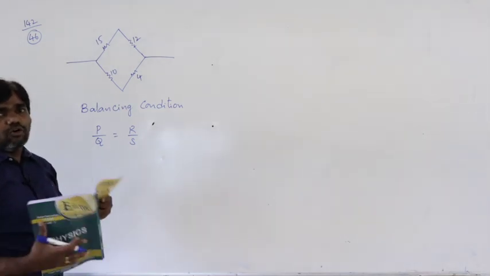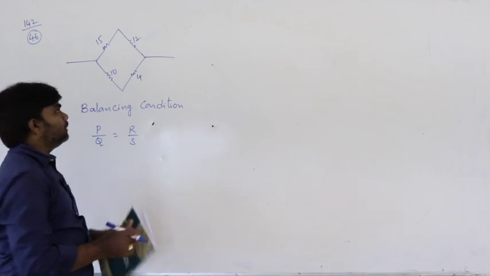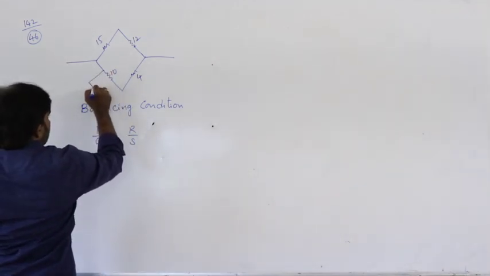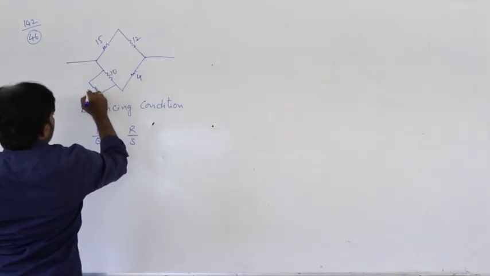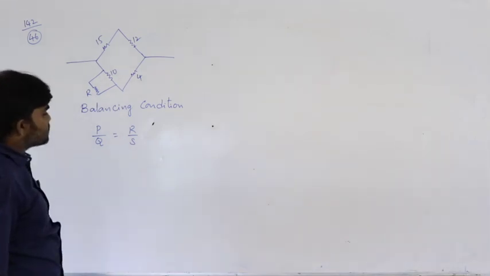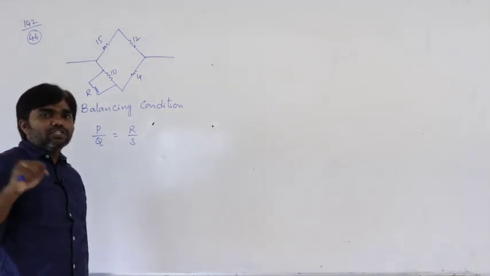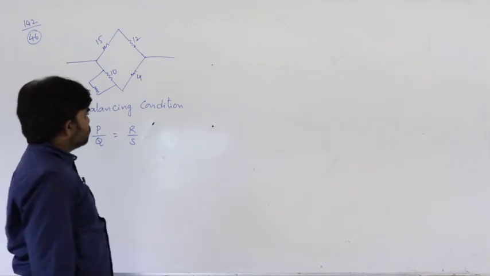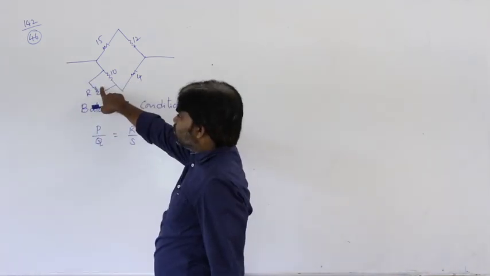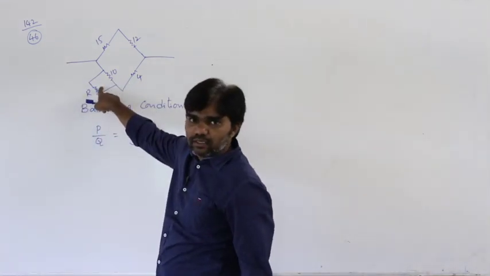So how much resistance must be connected in parallel so that the bridge is balanced? That is what we have to calculate.